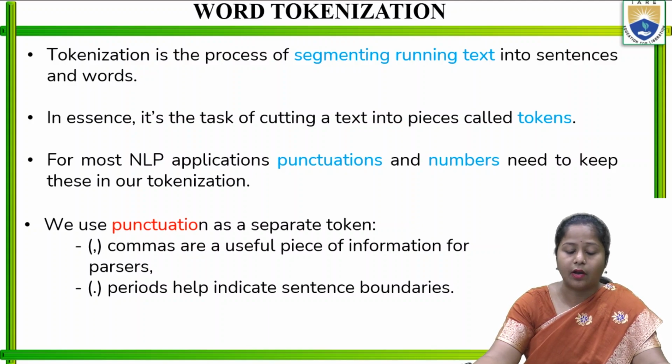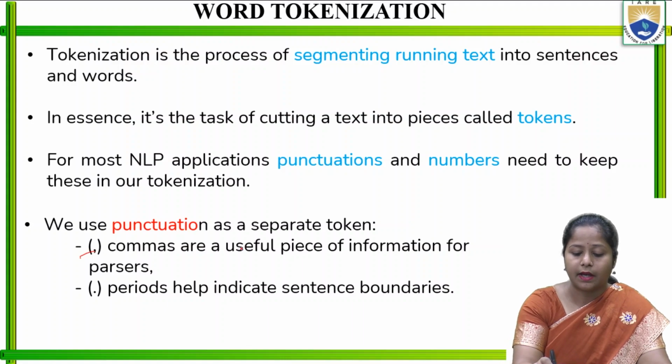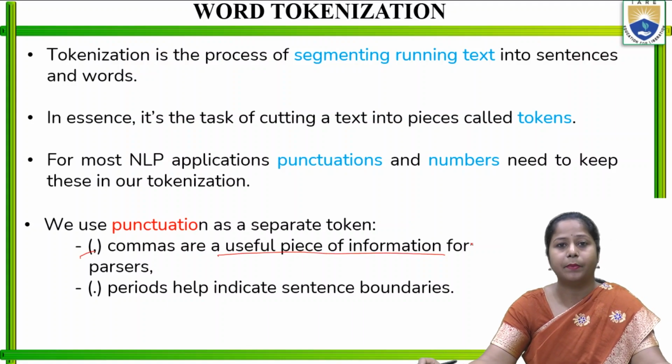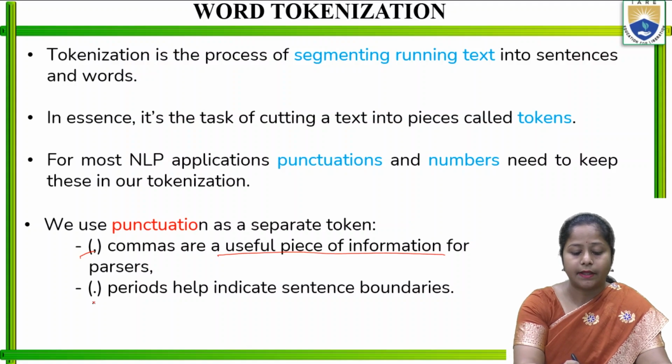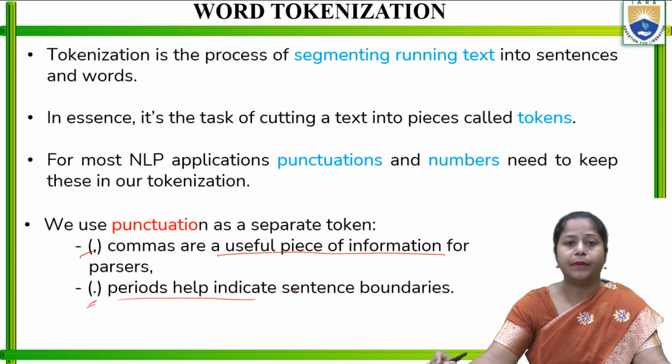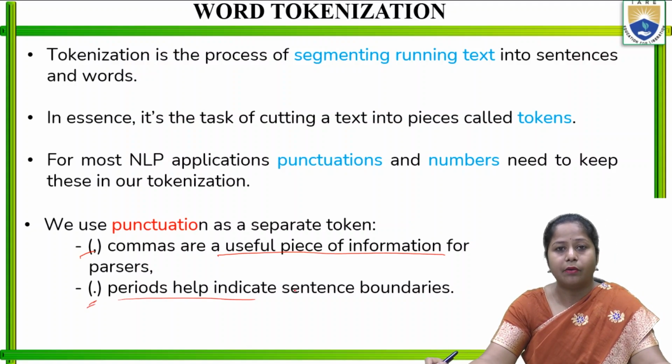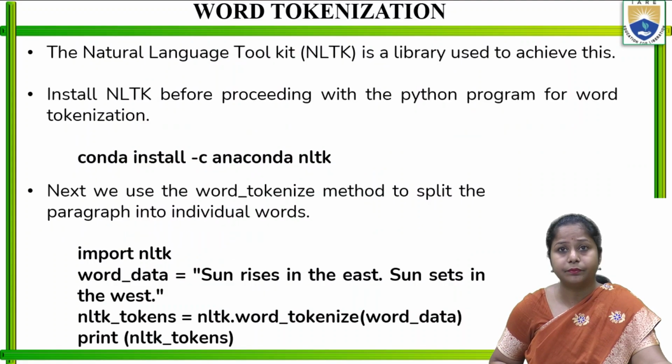The comma is a useful piece of information for the parsers, and the period helps indicate the sentence boundaries, where the sentence is complete. With the help of this period, we segregate the sentences. So that is all the tokenizer.